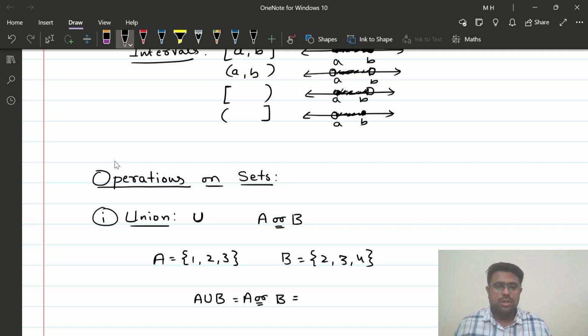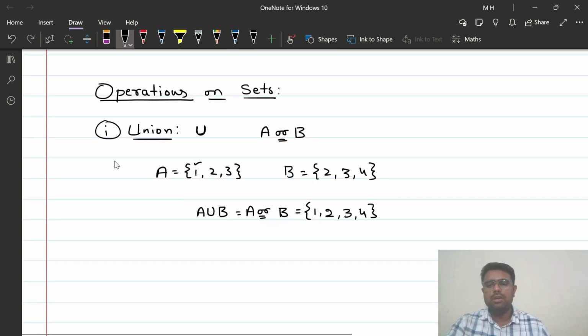Okay, so there is no restriction at all. Now, what is going to be A or B here? 1 is in A, yes, not in B, we are fine with it. 2 is in A, yes, 2 is also in B, we are fine with it. 3 is in A, yes, 3 is also in B, we are fine with it. 4 is in A, no, but 4 is in B, we are fine with it. So there is no restriction at all. It can either be in A, or it can be in B, or it can be in both. So that is going to be the union.